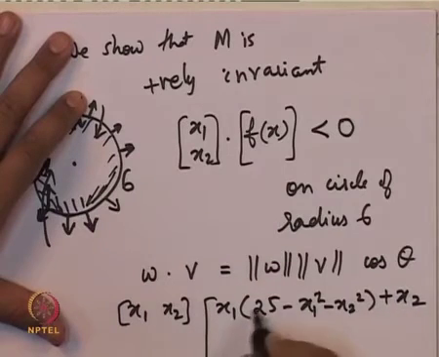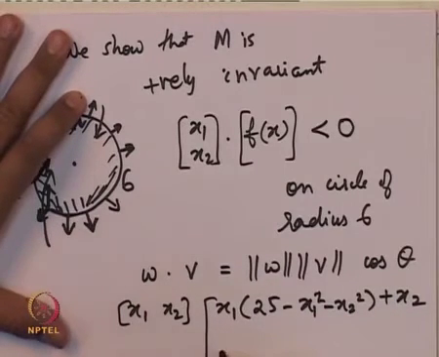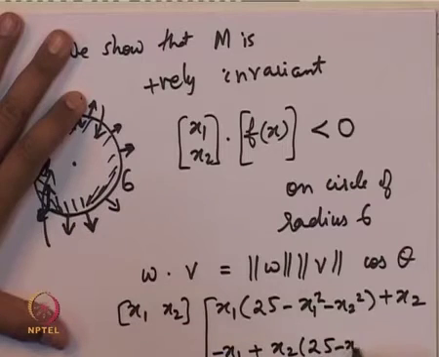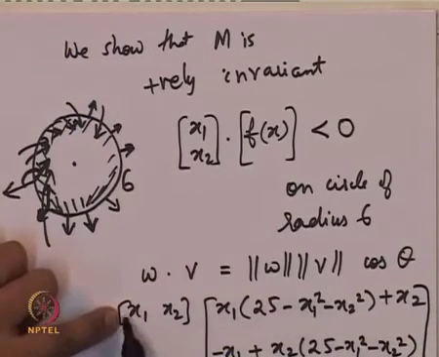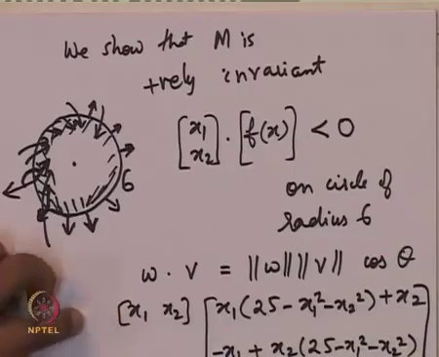This is f1 of x, and f2 of x is minus x1 plus x2 times (25 minus x1 square minus x2 square). When we do the dot product, that is nothing but this row vector times this column vector. Let us see what we get when we evaluate this.